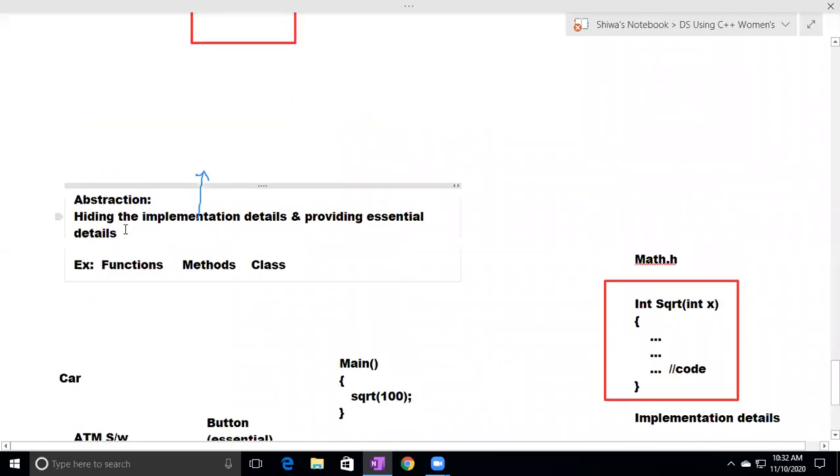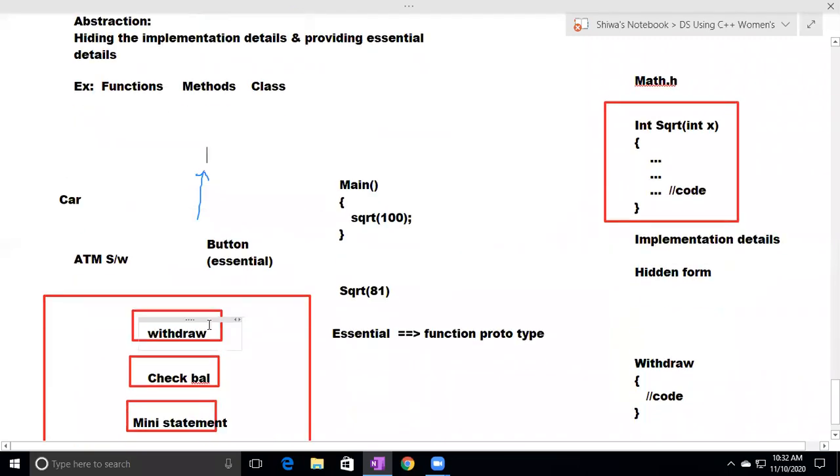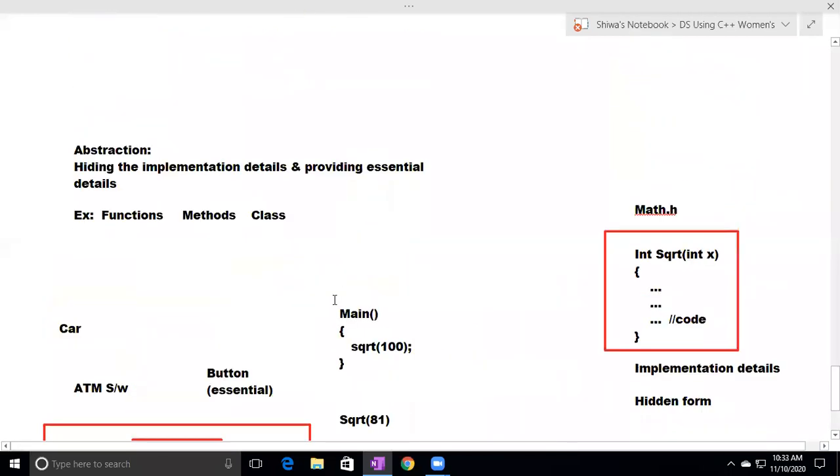So like that, hiding the non-essential things and providing the essential things is nothing but abstraction. Hiding the implementation details and providing the essential details is nothing but abstraction. So this is about abstraction. I hope you understood. Okay, so the abstraction topic is over.